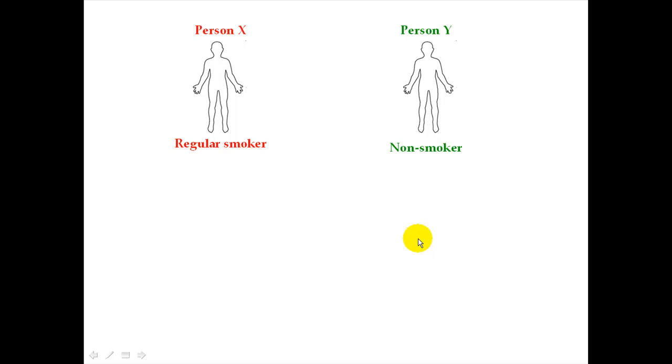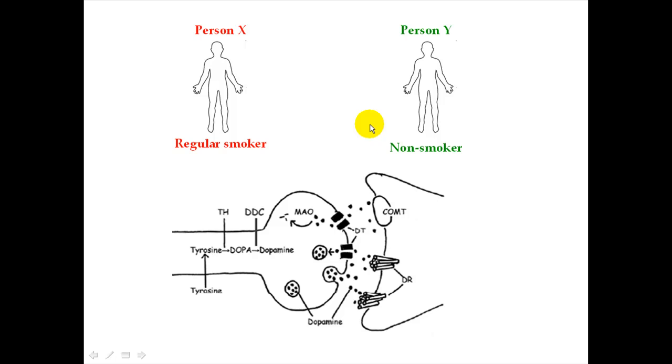Again, the goal of our project is to see if we can figure out which factors lead to someone becoming a regular smoker versus a non-smoker. As part of this, we took a look at the dopamine pathway and some of the molecules involved in that pathway. The reason we looked at this pathway is because there's a chance that the genes that encode for some of these molecules might influence whether someone becomes a regular smoker or not.